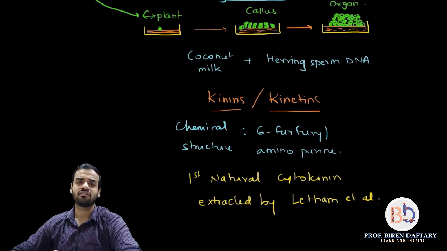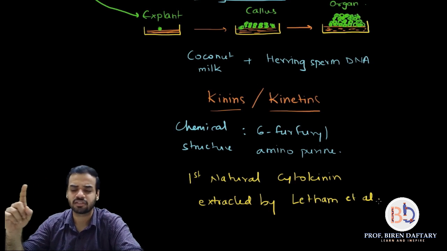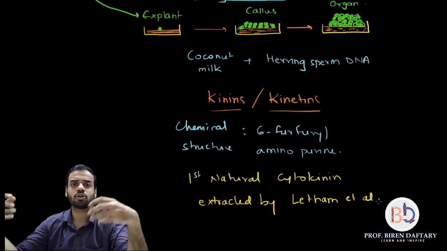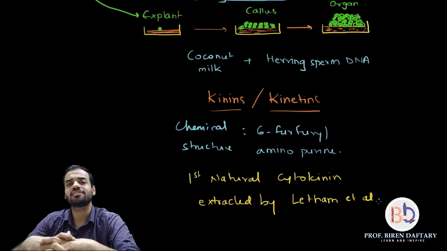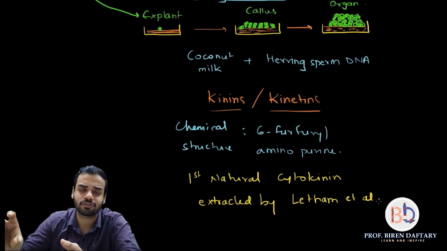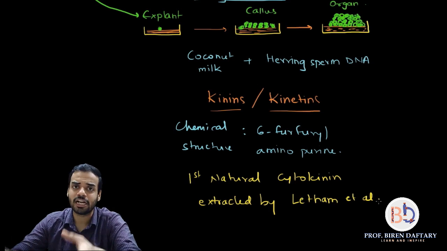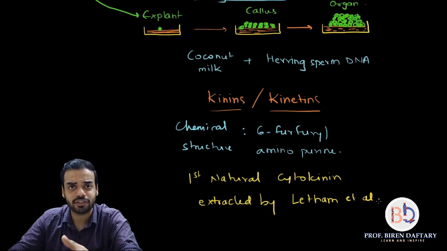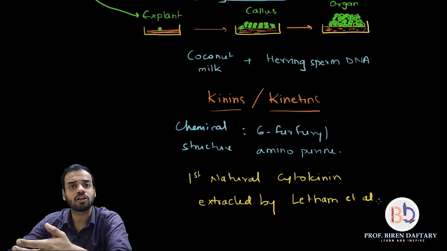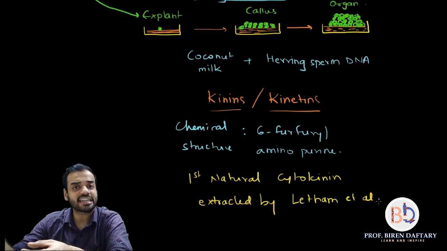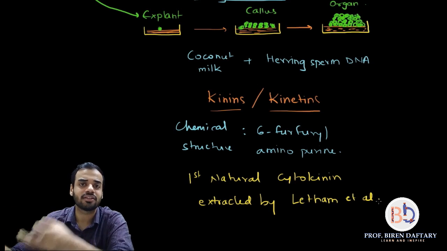Normally whenever experiments or research are done, there is not only a single person doing it. There is one main person and there are other workers or co-workers who help in that experiment or research. So normally we just write down the name of the main person. For example, Latham extracted it, but he was not the only person who helped in that extraction. There were many co-workers helping him in that process. So when we do not write the name of the co-workers, we normally write down et al. So et al means Latham and his co-workers, or Latham and other scientists.